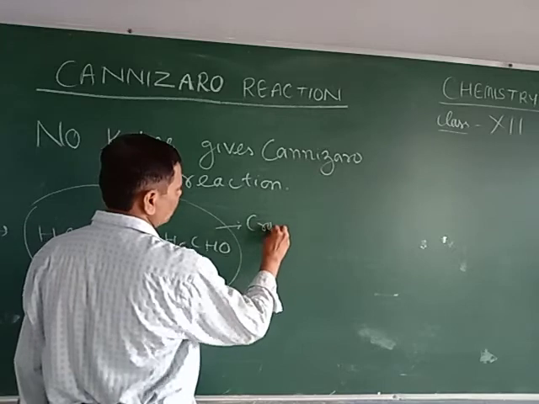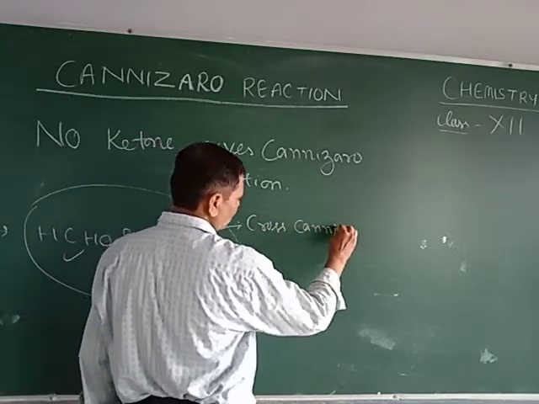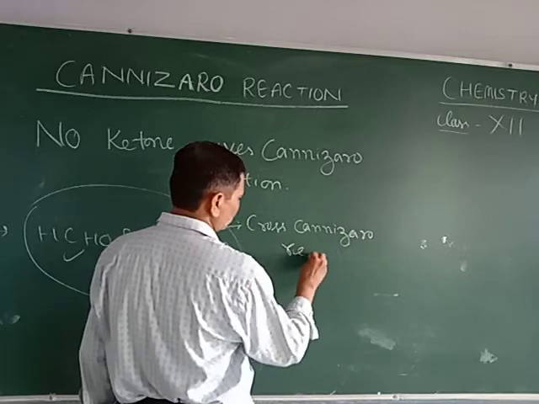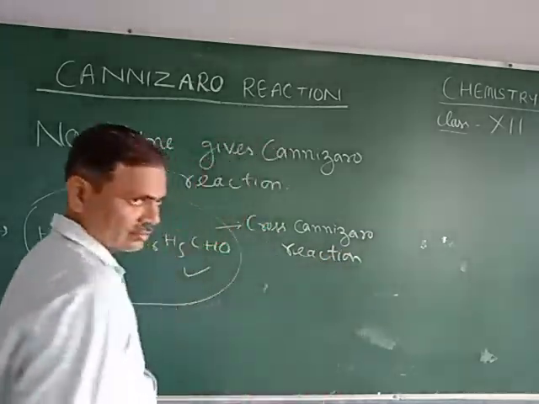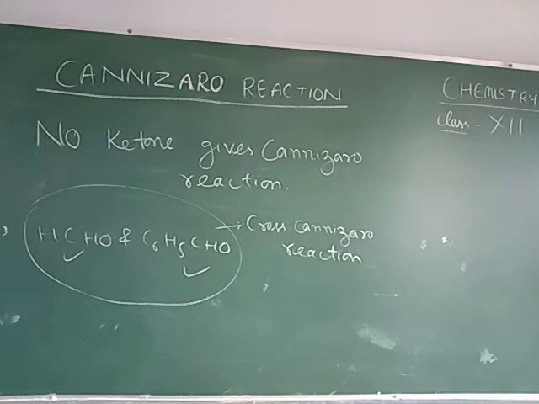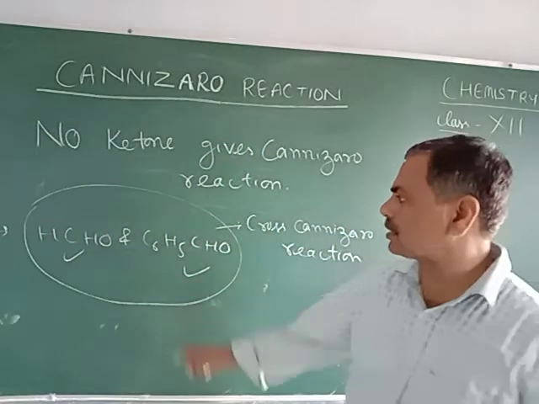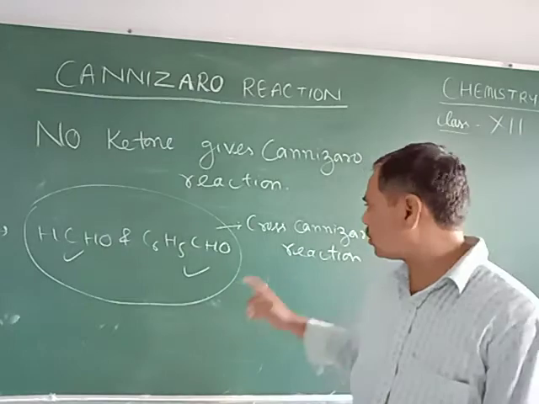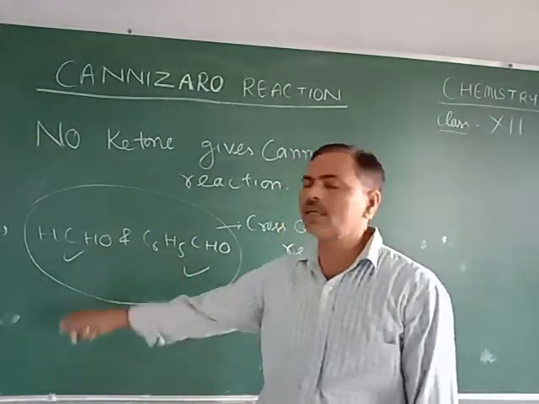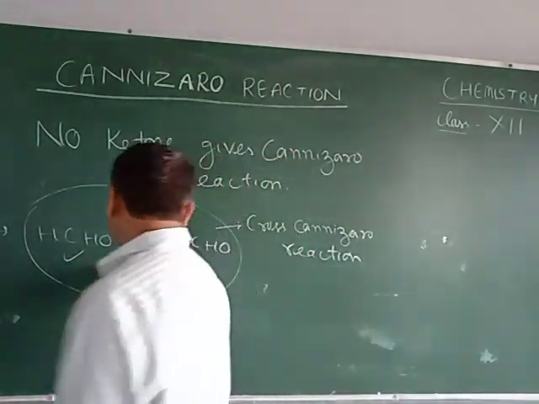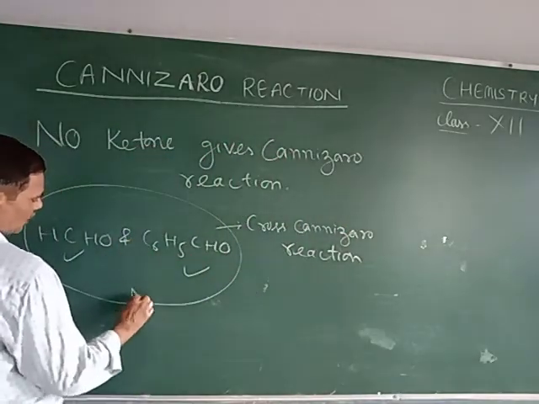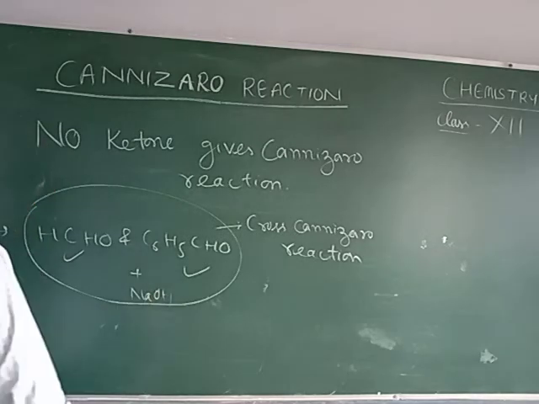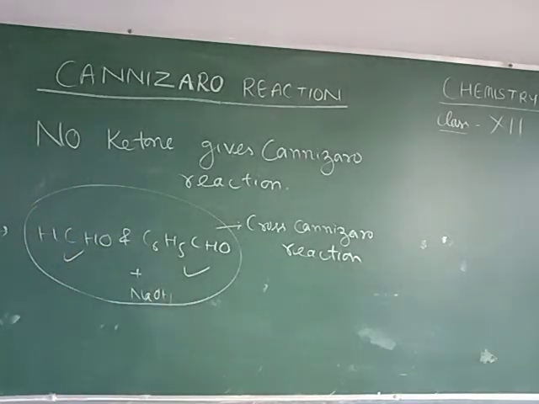It is called the cross Cannizzaro reaction, because two different molecules of aldehyde have been taken. Formaldehyde, benzaldehyde, and third will be sodium hydroxide. You have to write the chemical equation yourself.